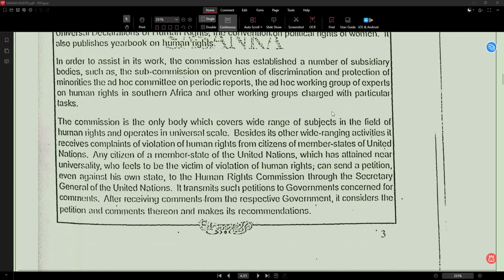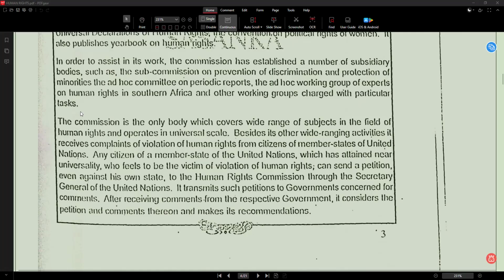Next, in order to assist in its work, the Commission has established a number of subsidiary bodies such as the Subcommission on Prevention of Discrimination and Protection of Minorities, an ad hoc committee on periodic reports, an ad hoc working group of experts on human rights in Southern Africa, and other working groups charged with a particular task.